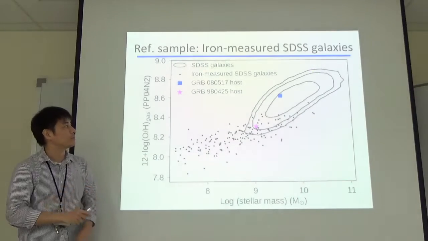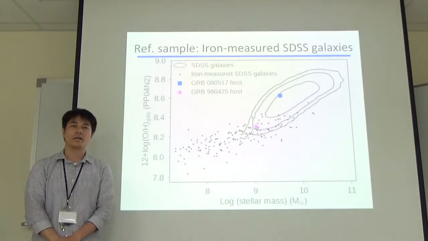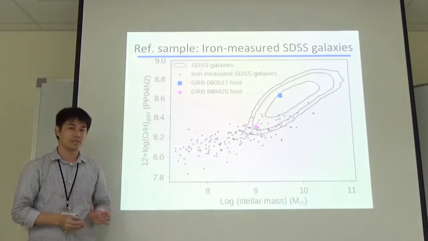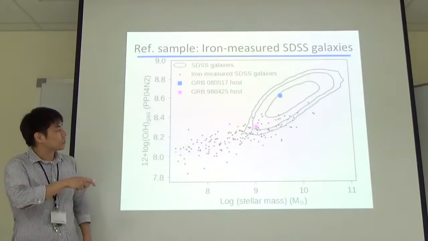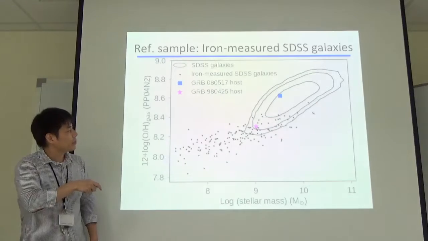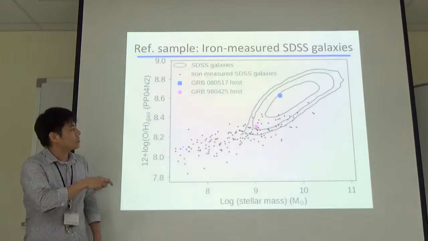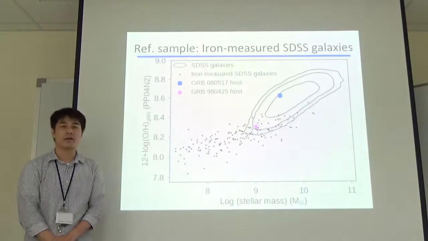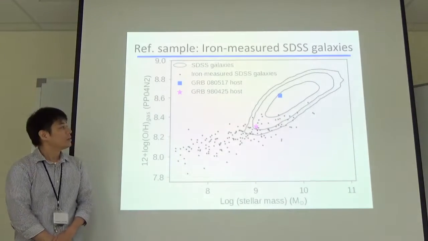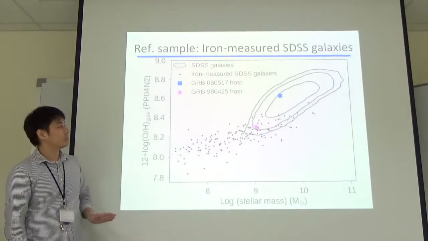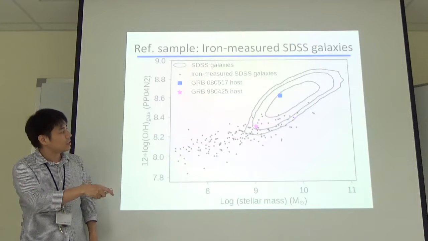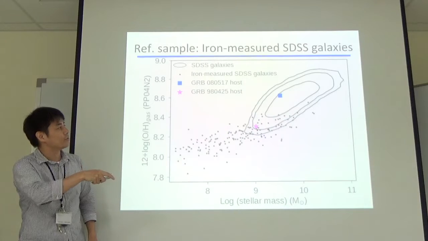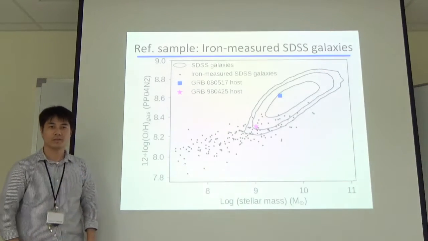Among them, we selected galaxies for which iron abundance has already been measured. These are plotted by the black dots here. We used these galaxies as a reference sample, which is compared to gamma ray burst host galaxies. The point here is that our reference sample is basically biased toward low metallicity compared with normal star-forming galaxies.